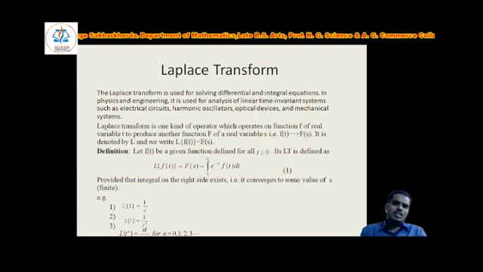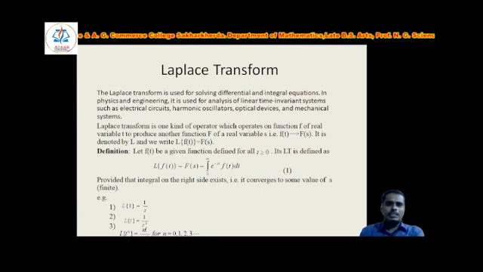This Laplace transform is nothing but one of the operators which operate on the function, that is f of t changes to F of s. It is denoted by capital letter L and we write it as Laplace of f of t equals to F of s. Now the definition of this Laplace transform is what?